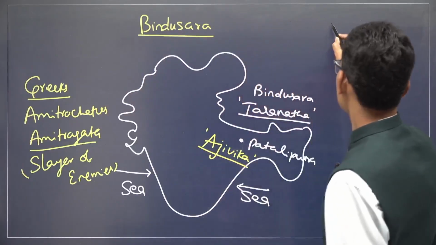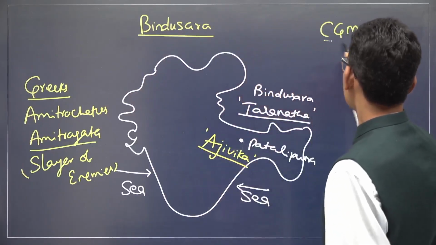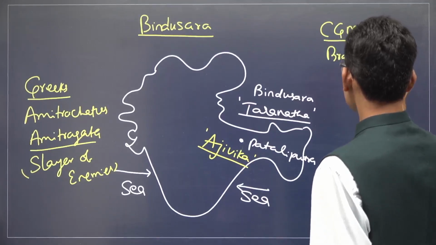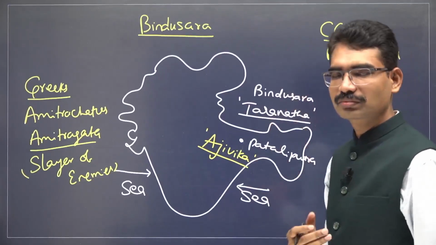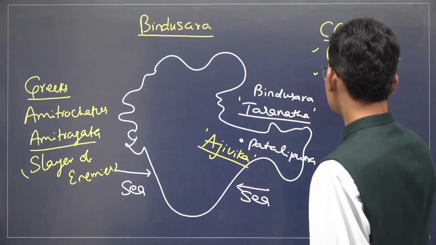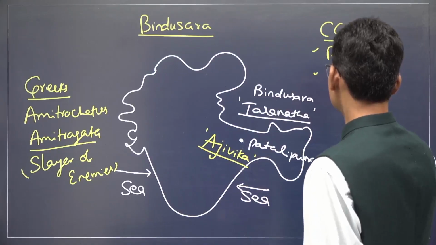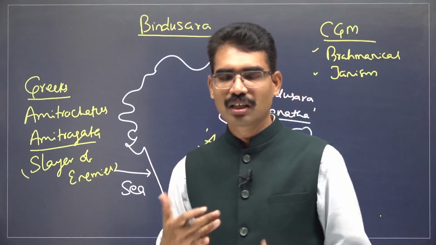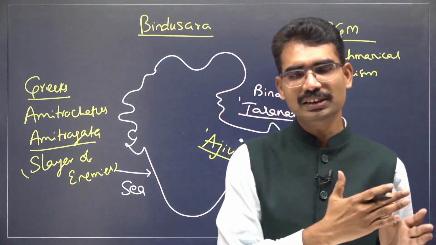When it comes to Chandragupta Maurya, the Brahmanical tradition was also patronized. Chanakya belonged to the Brahmanical tradition, and Chandragupta Maurya personally adopted Jainism. Jainism is heterodox; orthodox means the Brahmanical Vedic tradition.